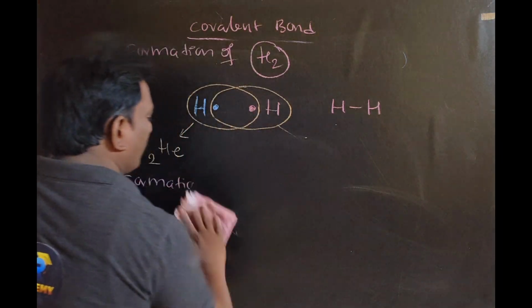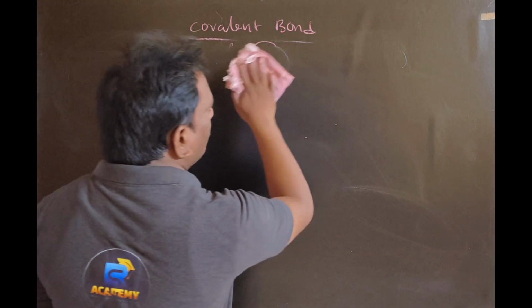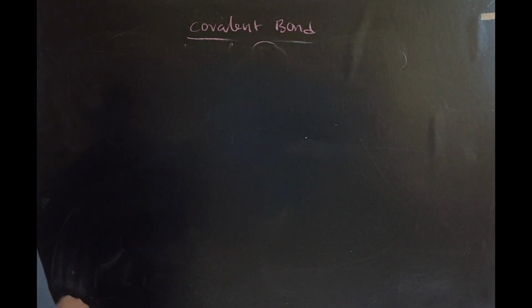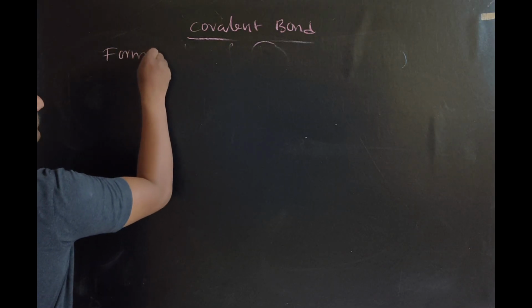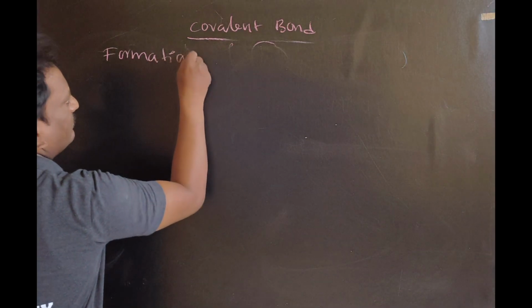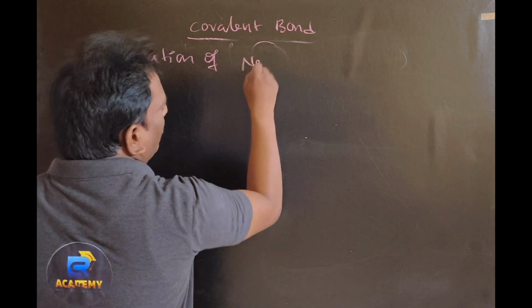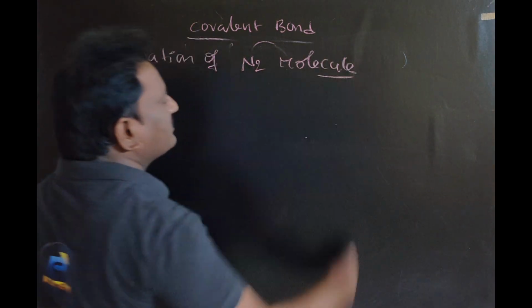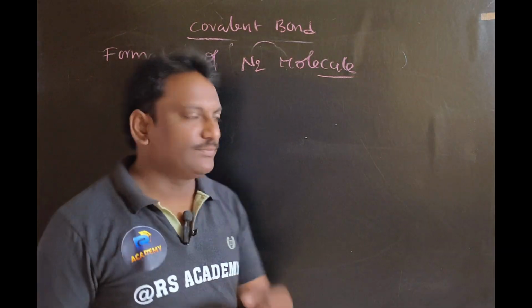Next, let us take one more example, that is formation of the nitrogen molecule. The nitrogen molecular formula is N2.